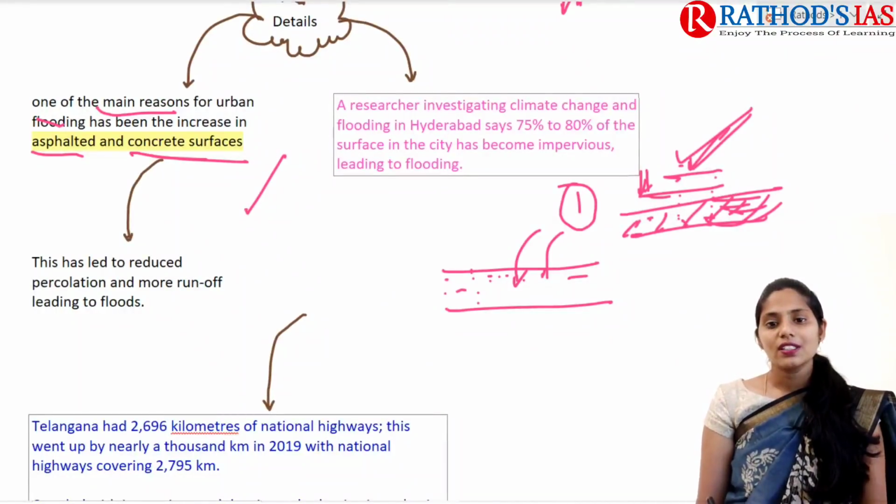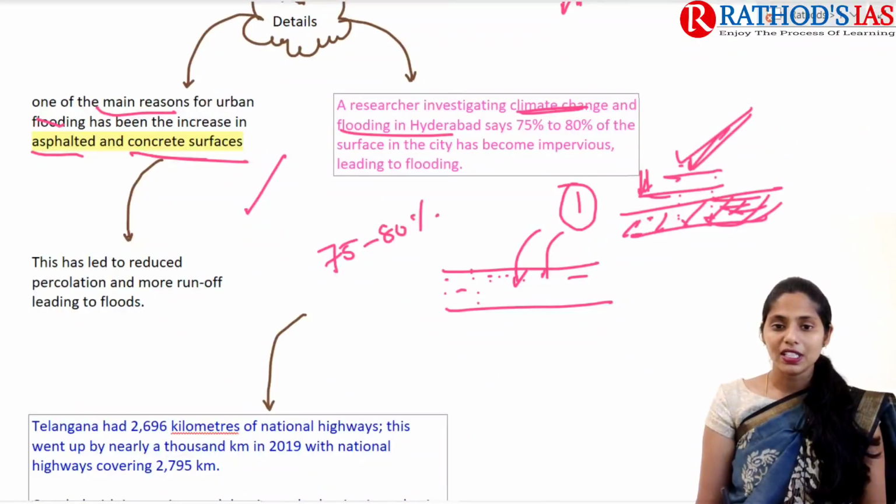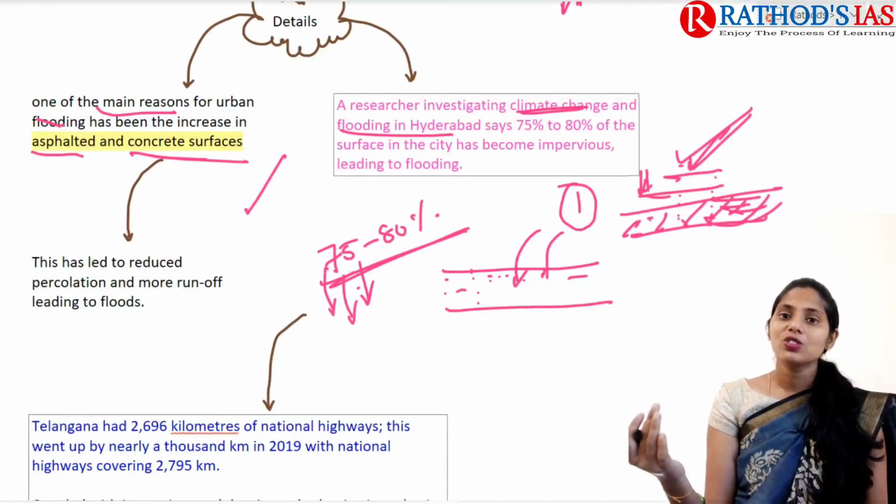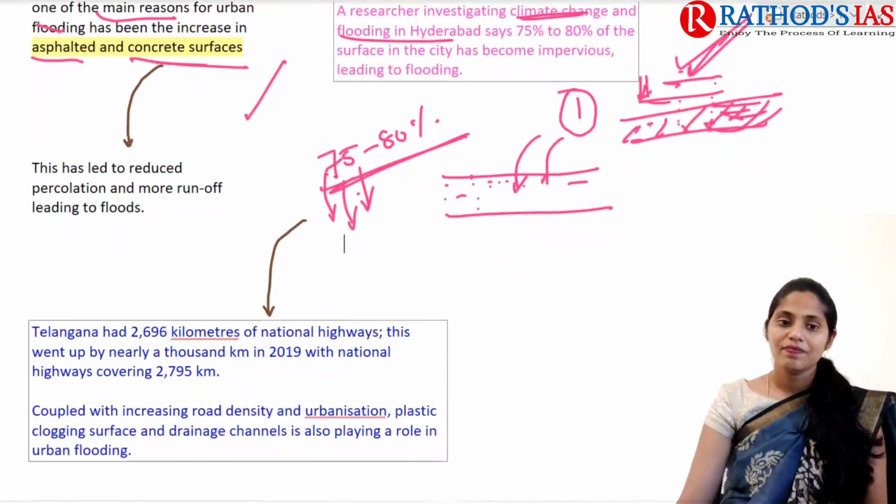Next, a researcher who is investigating climate change and flooding in Hyderabad says that about 75 to 80% of the surface in the city has become impervious. Because of these increasing impervious surfaces, there is an increase in runoff, which will finally lead to flash floods.